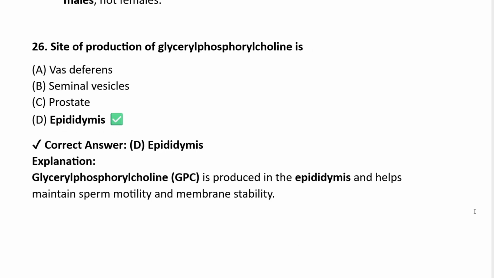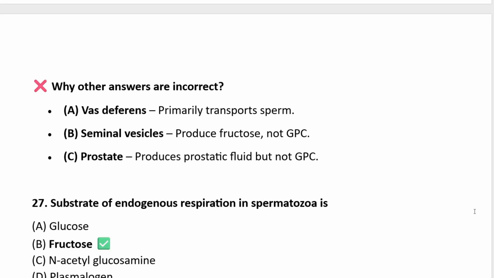Site of production of glyceryl phosphorylcholine is vas deferens, seminal vesicles, prostate, epididymis. And the answer is the epididymis. GPC is produced in the epididymis and helps maintain sperm motility and membrane stability. Why other answers are incorrect? Vas deferens primarily transports sperm. Seminal vesicle produces fructose, not GPC. Prostate produces prostatic fluid but not GPC.